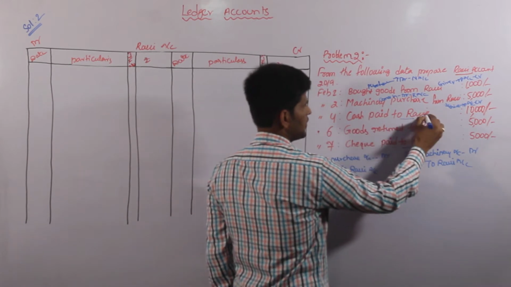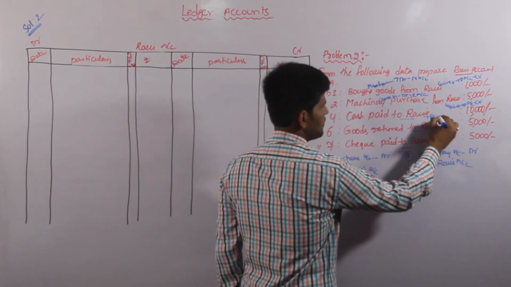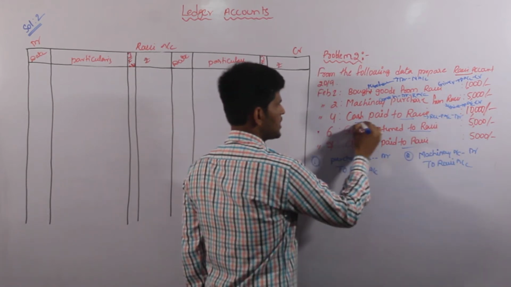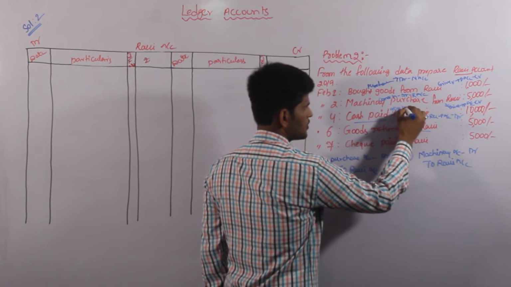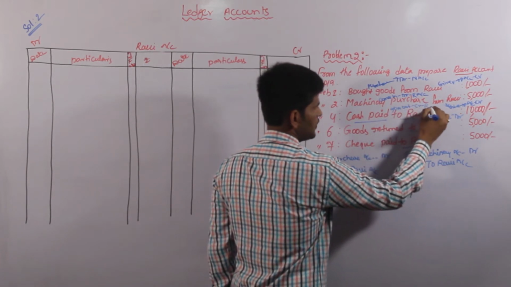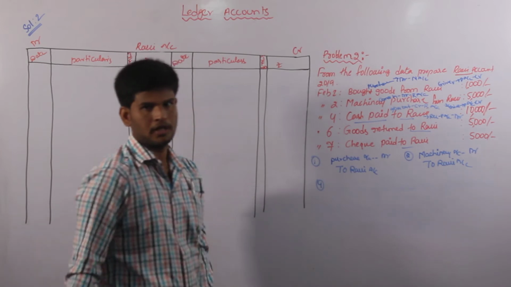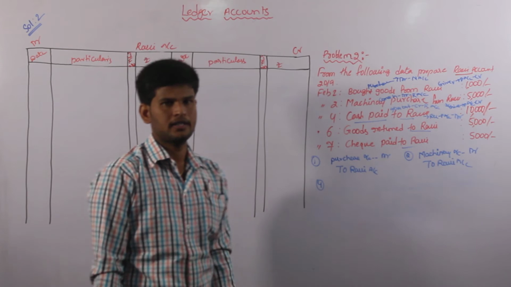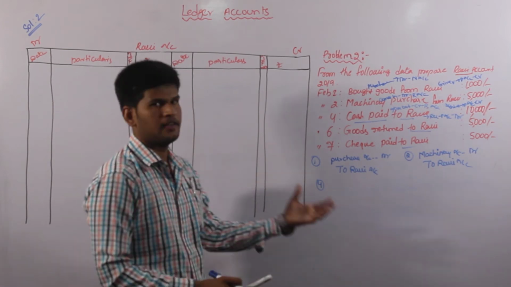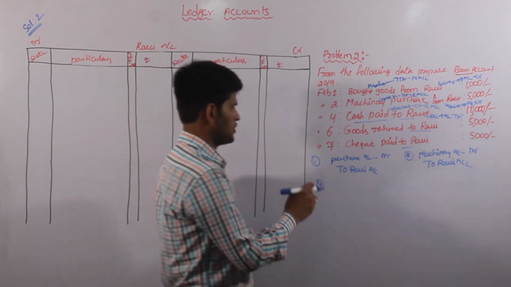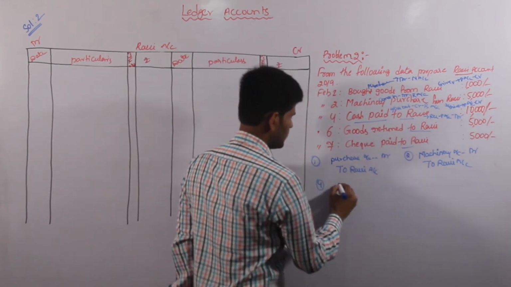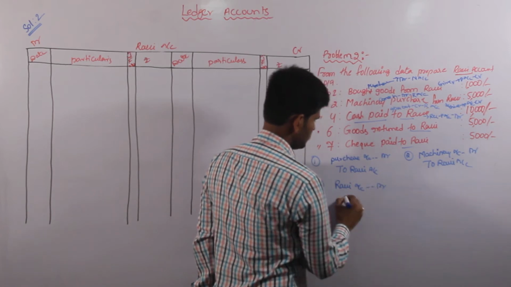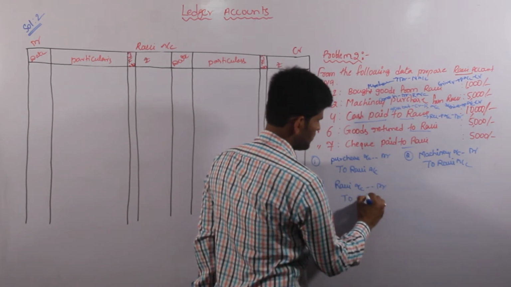Cash paid to Ravi. Ravi is nothing but he is the receiver. Receiver is in personal account under debit side. Cash paid means cash goes out. Goes out is on the credit side of real account. This is our assumption, but in our examination there is no need to write this type of entries. Directly we have to convert the transaction into ledger account. Just I am giving a simple indication about the procedure. This one is Ravi Account debtor to Cash Account, means we are paying cash.